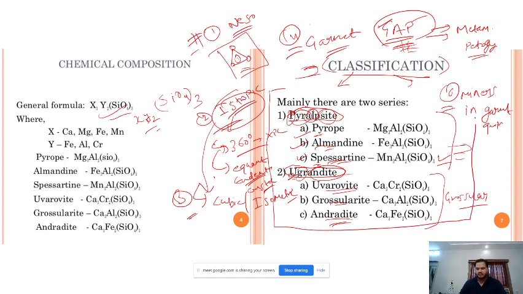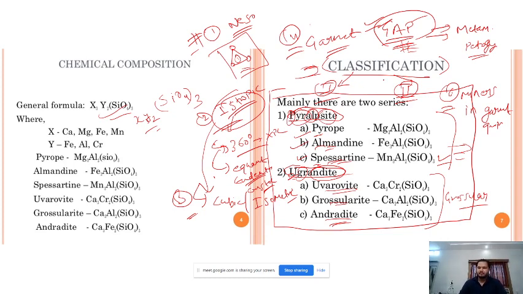All right, this classification. So these are two kinds of garnet. One is pyralspite, second is ugrandite. All right, and write somewhere this GAP. Always remember them. At least remember these 3 names. But it is best if you remember all the 6 names.